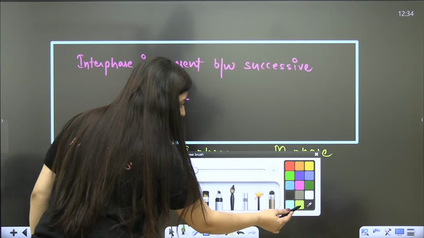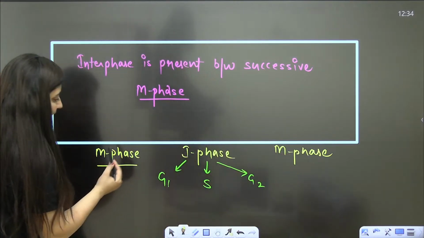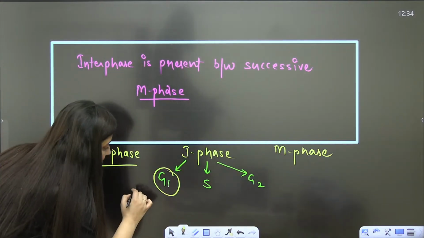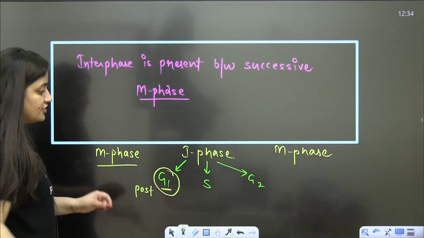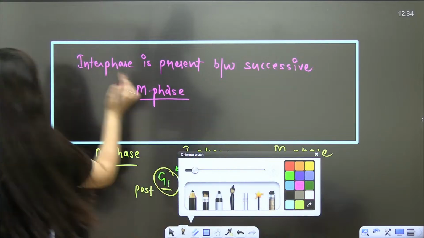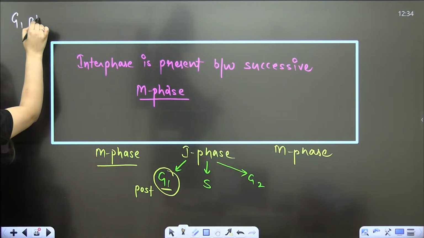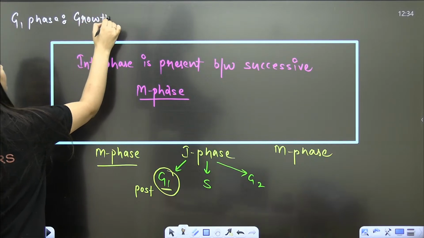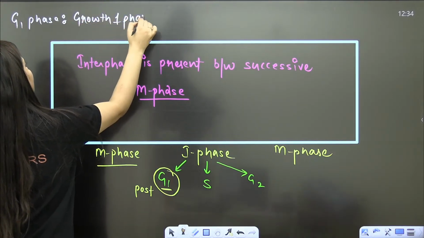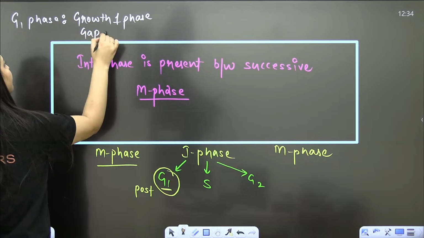You people can see here that after M phase, there is the G1 phase. We call this G1, which is gap 1 phase, which is growth 1 phase. I am writing these names here. When I say G1 phase, we are saying growth 1 phase or gap 1 phase.